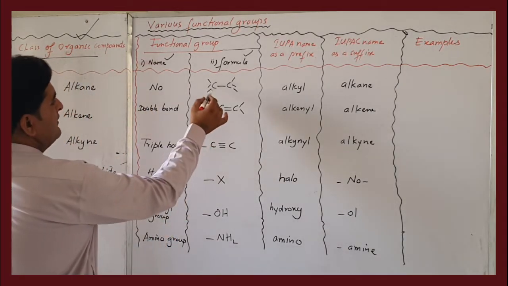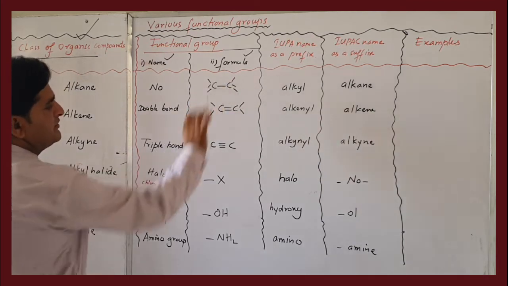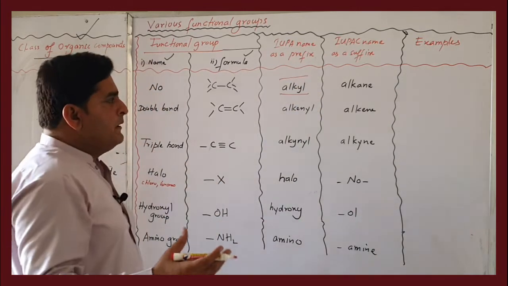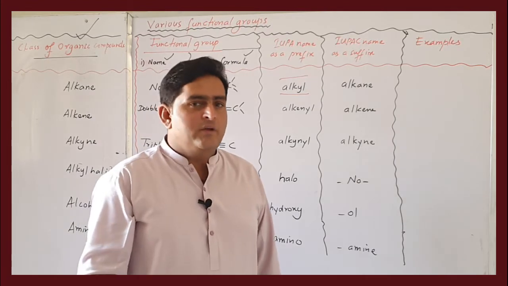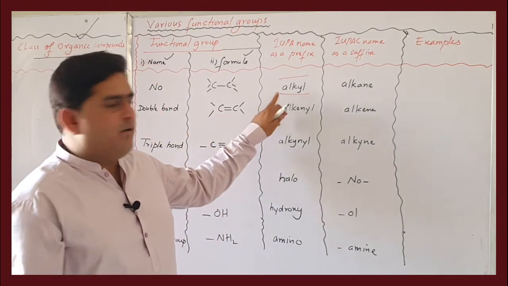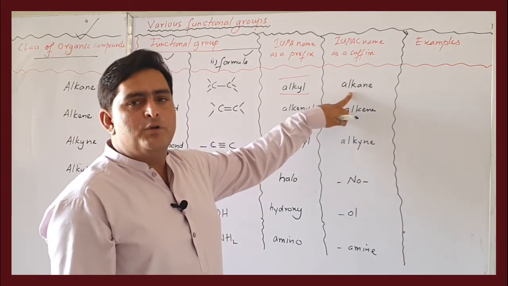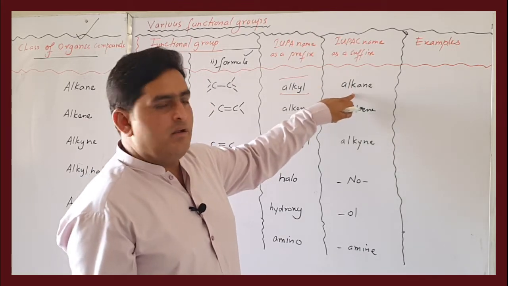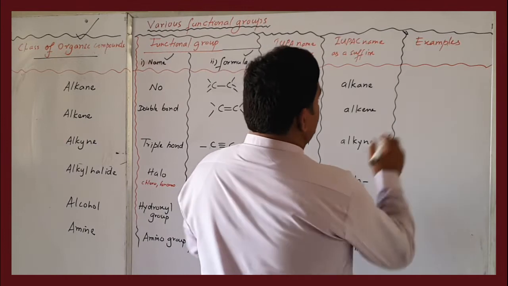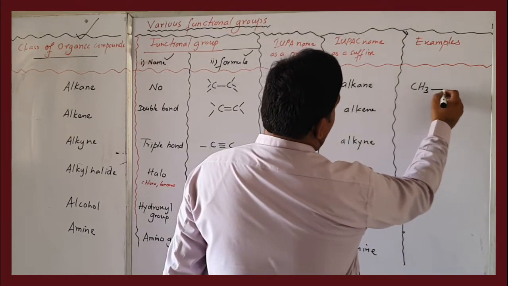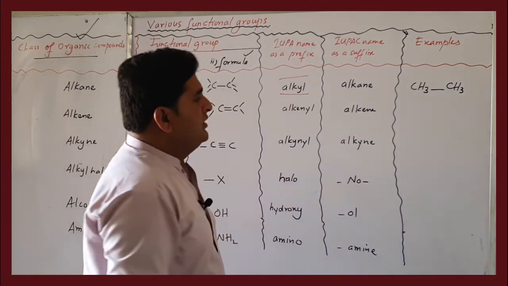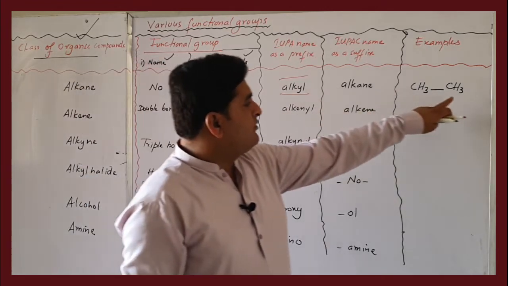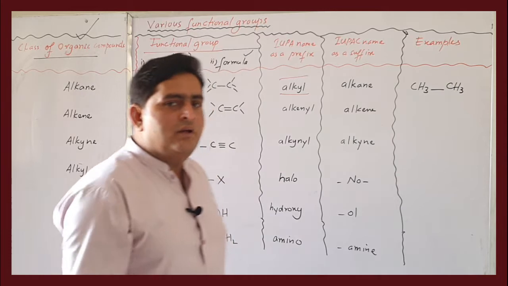So their chemical formula is C, single bond C, and 3 other single bonds. Their prefix will be alkyl group. If a compound has an alkyl group in the side chain, its prefix will be alkyl. If a compound has a functional group which has lower priority than alkane, then its suffix will be alkane. For example, if we have ethane, here ethane is taken as a suffix. If we drop one hydrogen, it becomes ethyl, and ethyl will be the side chain of the compound.